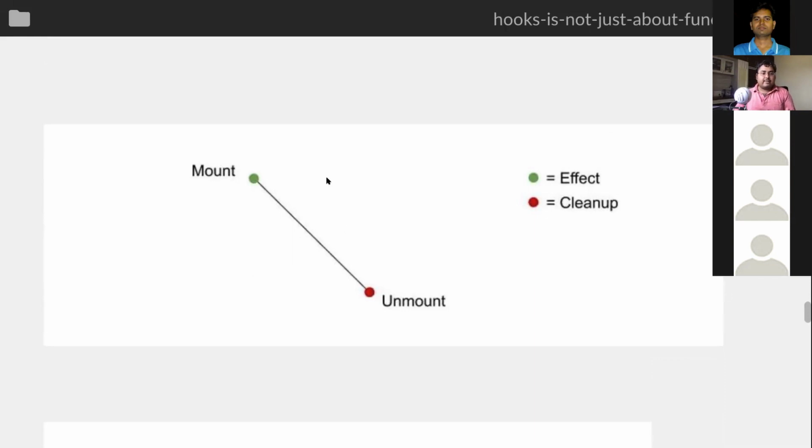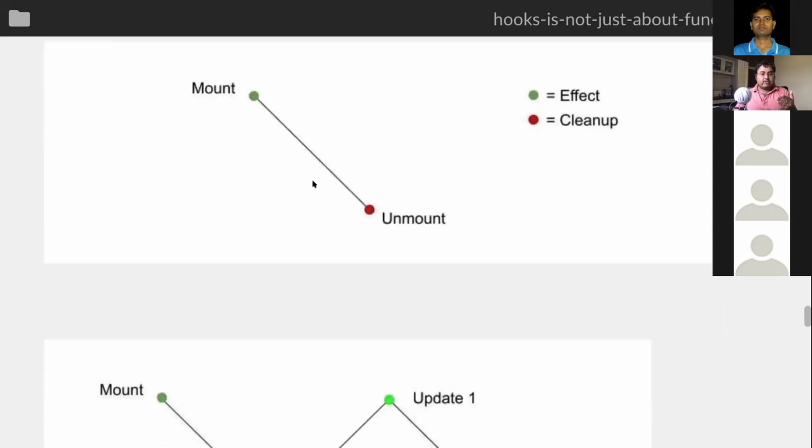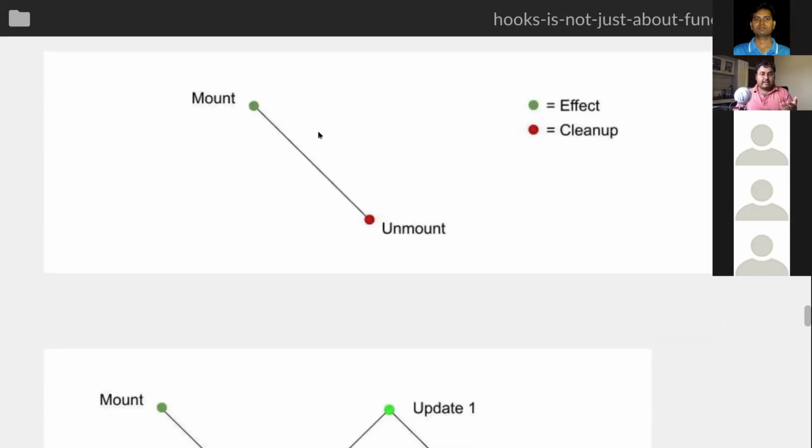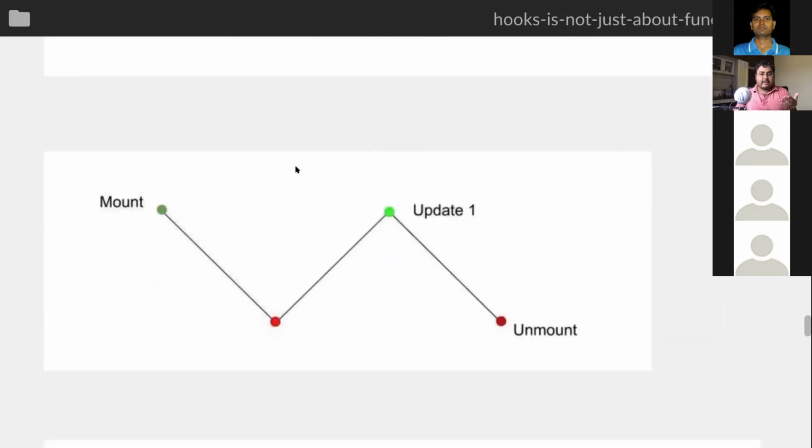By default, if your dependency array is empty in useEffect, you are going to run your effect on mount, and the cleanup of this effect is going to run on unmount. So mount is always going to run your effect, and unmount is always going to clean up your effect if you have some cleanup code. Now what happens when I introduce an update in between? In this mental model, you can already see a zigzag pattern appearing. So let's say now we have a new update.